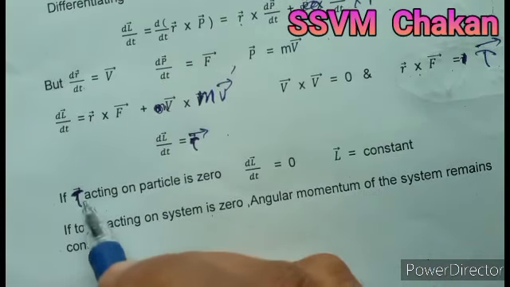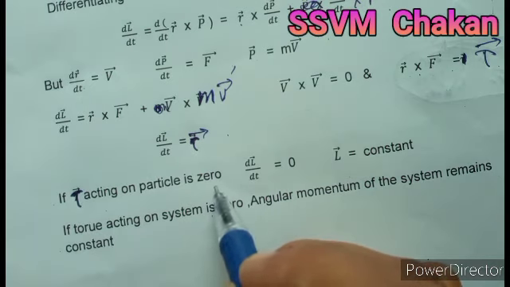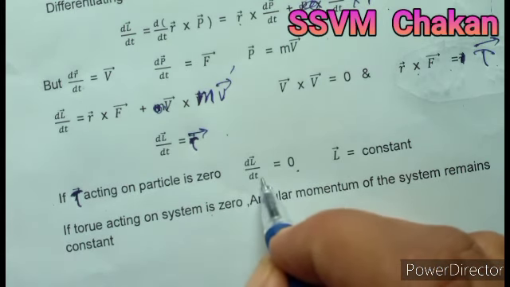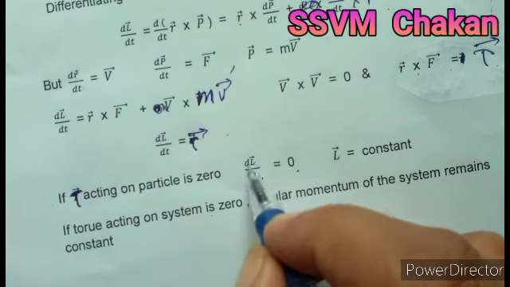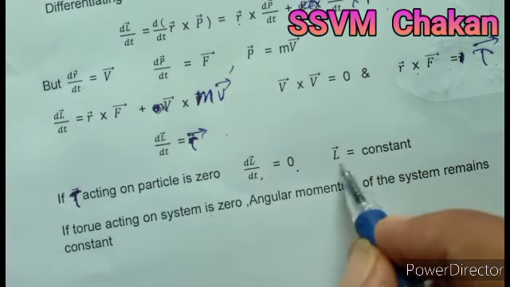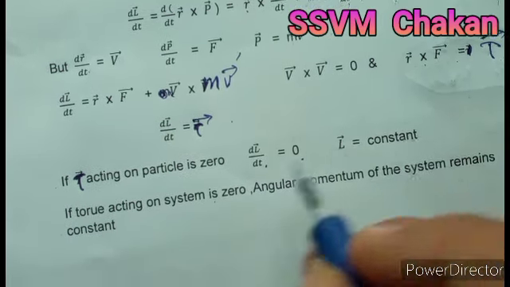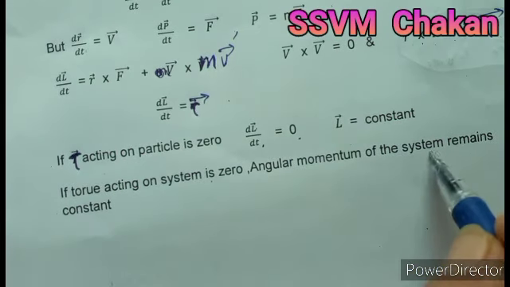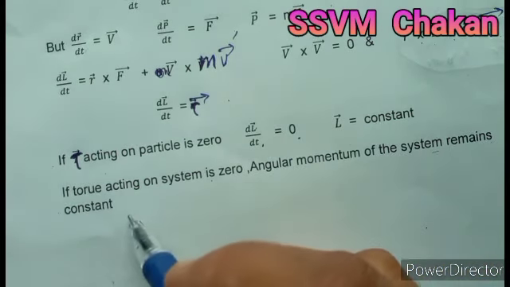If the torque tau acting on the particle is 0, then dL bar by dt is 0. As dL bar by dt is 0, it indicates L must be constant. So L bar is a constant. So if the torque acting on a system is 0, the angular momentum of the system remains constant.